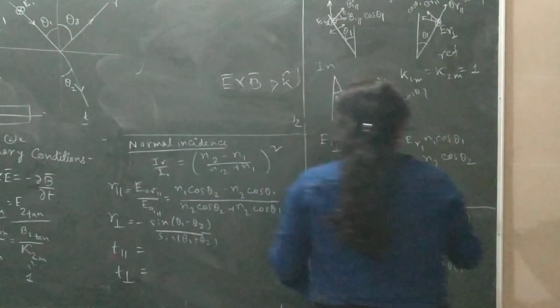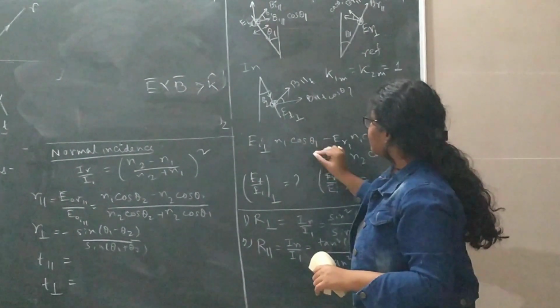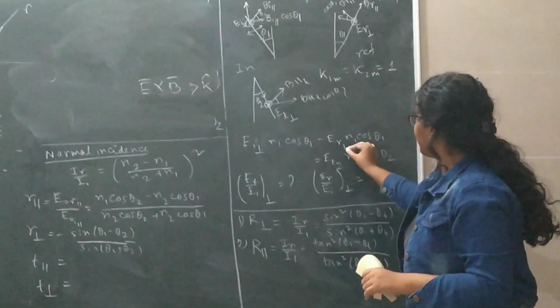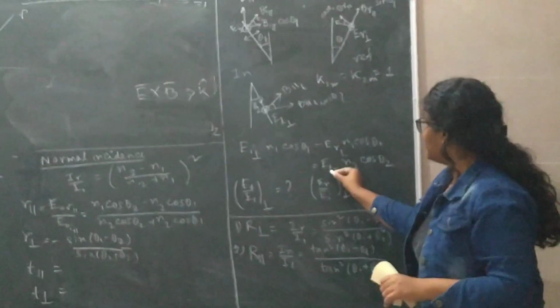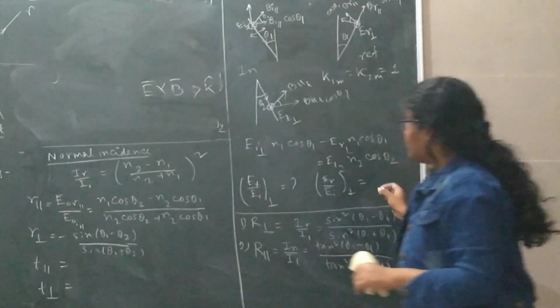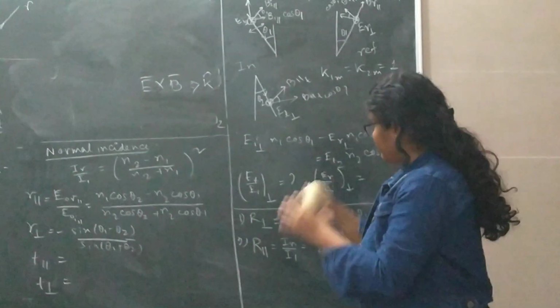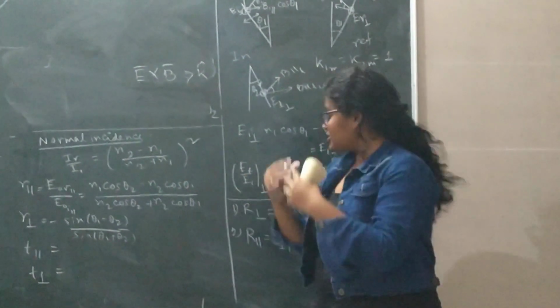Okay. Now you find that E_I perpendicular n1 cos theta 1 minus E_R perpendicular n1 cos theta 1 equals E_T n2 cos theta 2. From this equation we can find the part of the reflected and the part of the transmitted light.